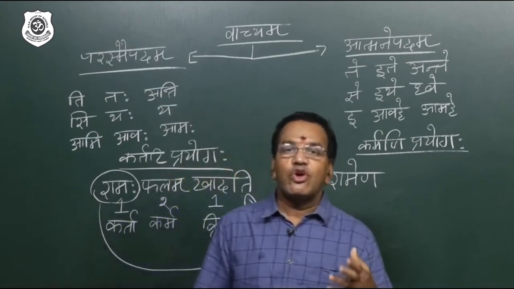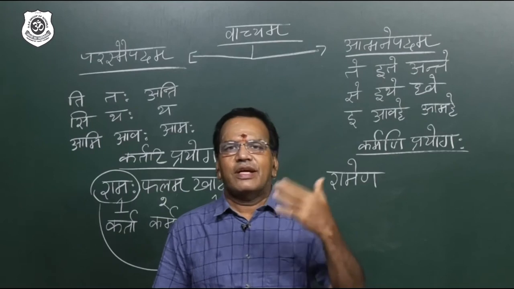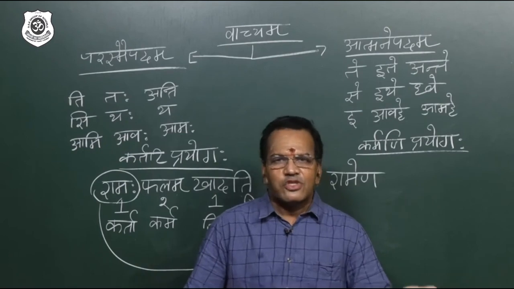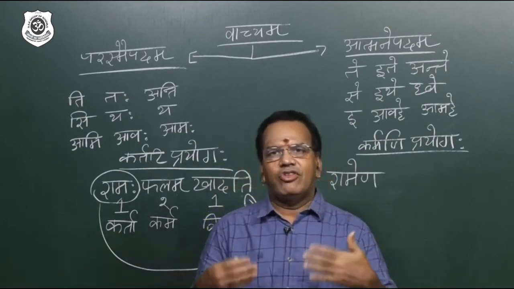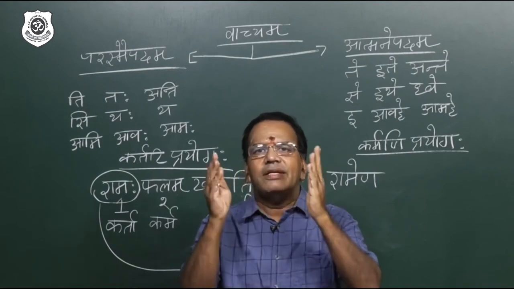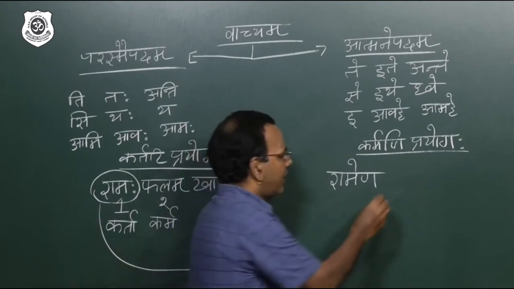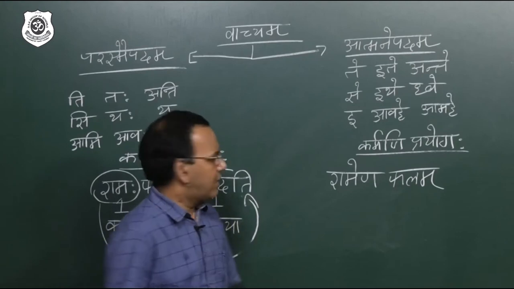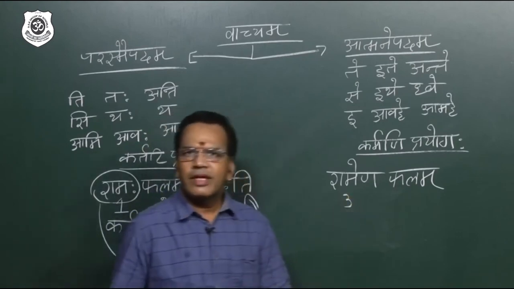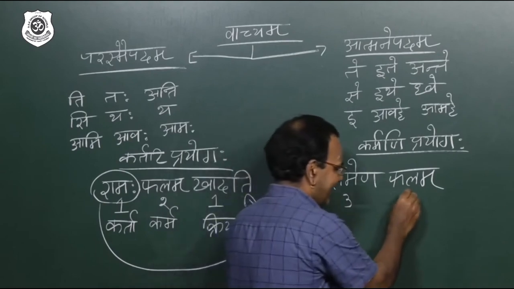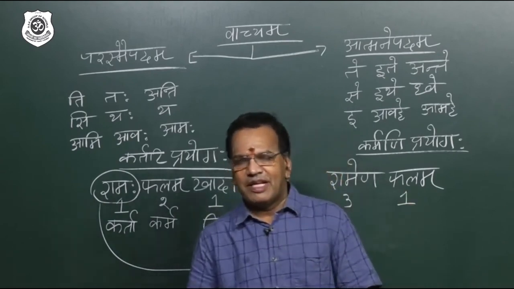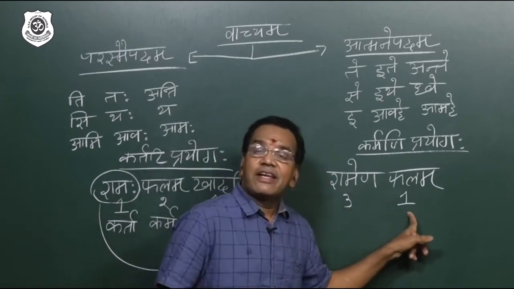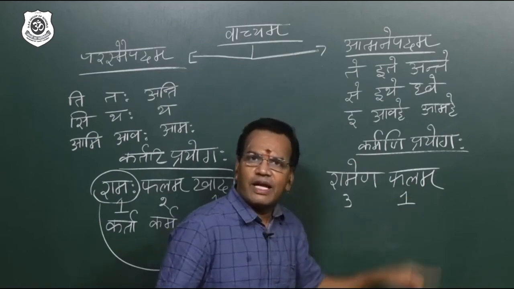Sometimes what happened, I am sure you know neutral gender: Prathama Vibhakti and Dvitiya Vibhakti are same. Phalam, phale, phalani. Correct? So either the word is prathama vibhakti or dvitiya vibhakti, the formation is same only. So we'll go phalam, ramena phalam. I will also put the number: ramena 3, phalam 1. Of course, phalam phale phalani, prathama and dvitiya same, but here according to rules 1. And the reaction of the verb should come according to phalam.